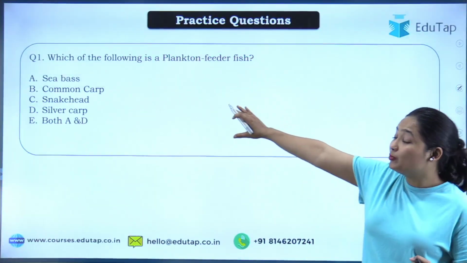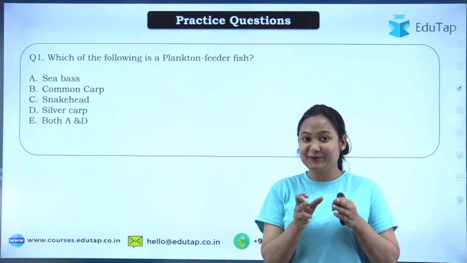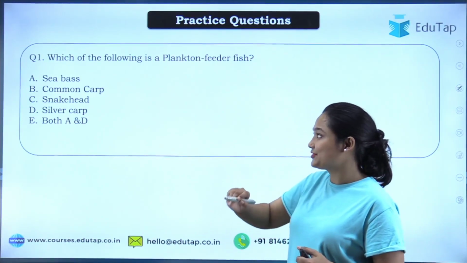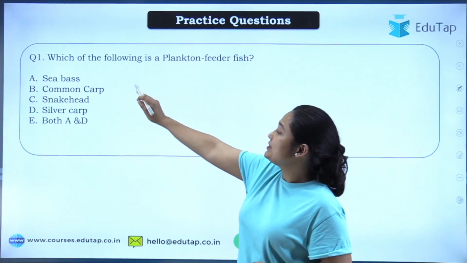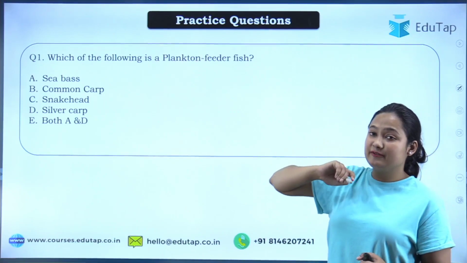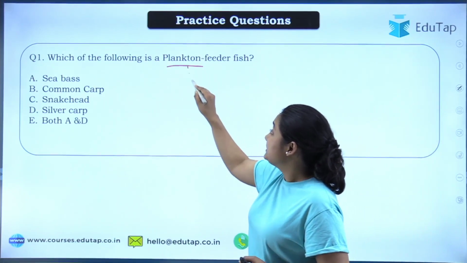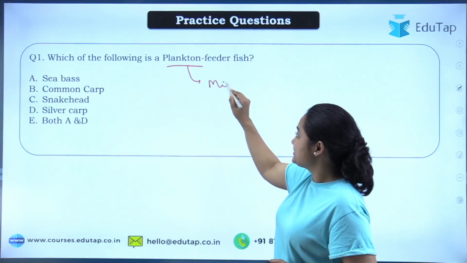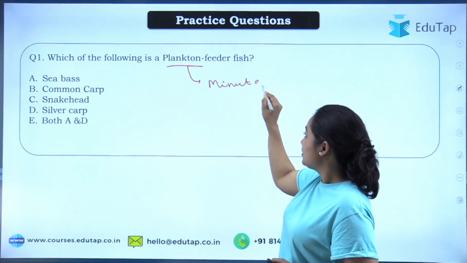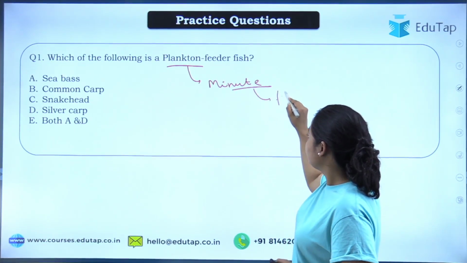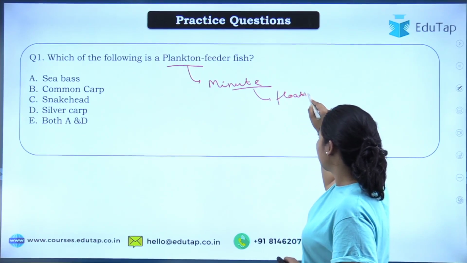Now moving to the homework question that was given to you yesterday when we talked about fisheries. The question was, which of the following is a plankton feeder fish? Plankton are minute organisms that float in our aquatic system.